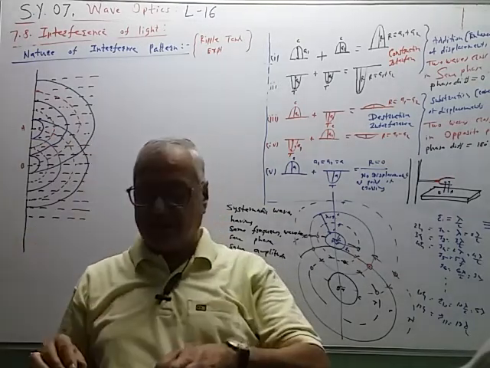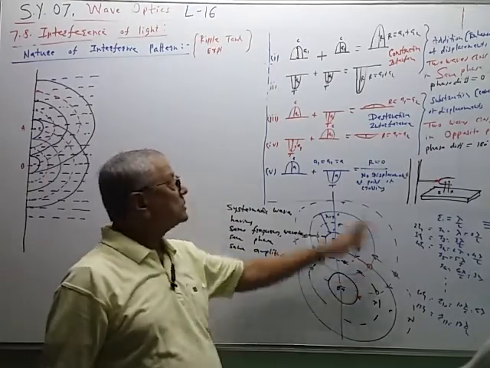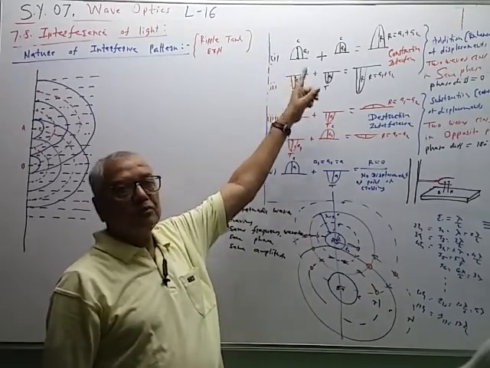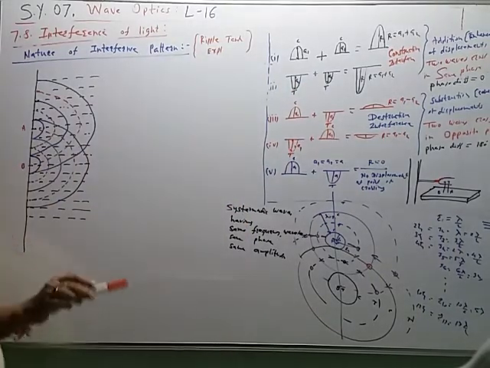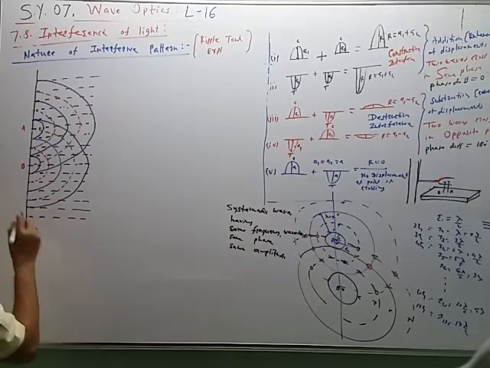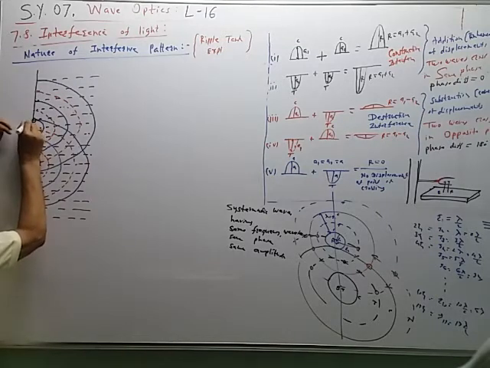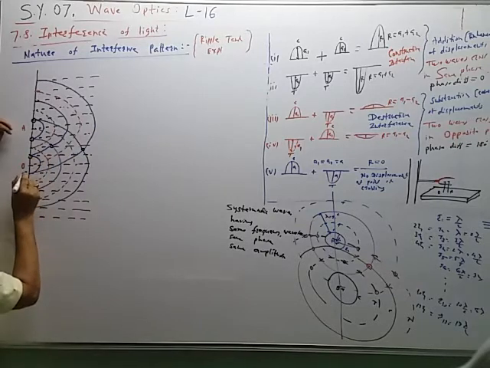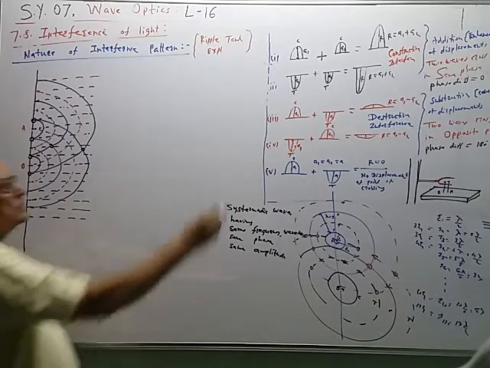Now what to fix? The point of constructive and destructive interference. So first we will decide the point of constructive interference using these two cases. या फिगर मध्ये त्याच्यासाठी जरूर दिलेलं आहे. Circle of crest and crest cross each other. So two solid circles cross each other. So this is the point of constructive interference shown by circle. Two solid circles cross each other, crest cross each other. पहिली केस आपण कंप्लीट केली.